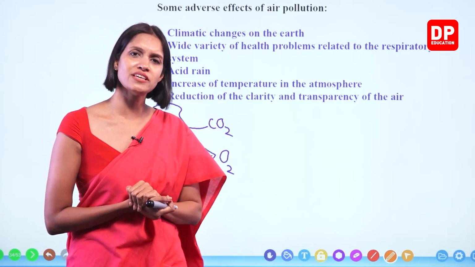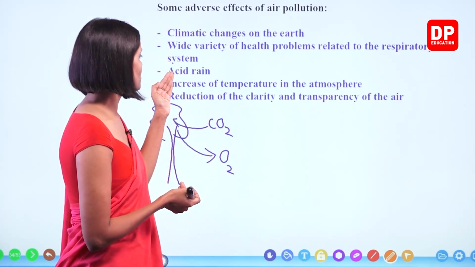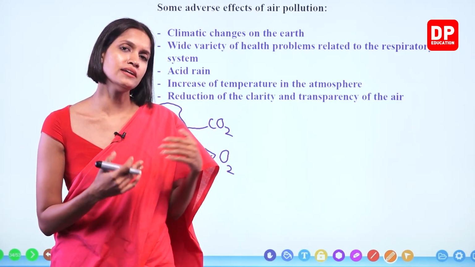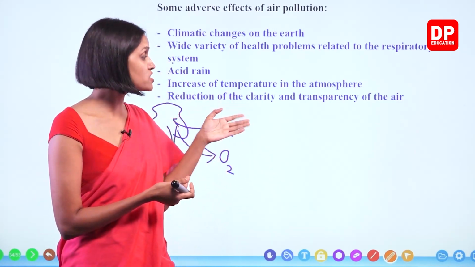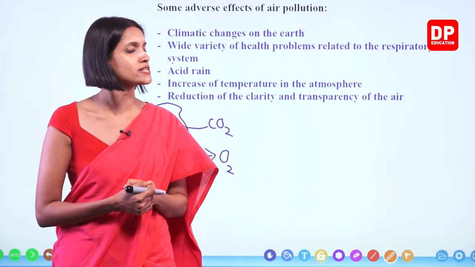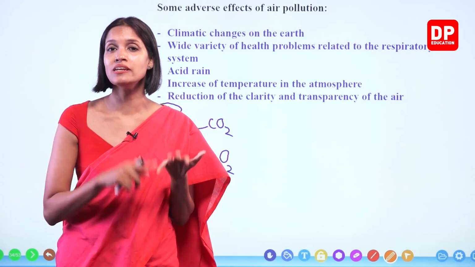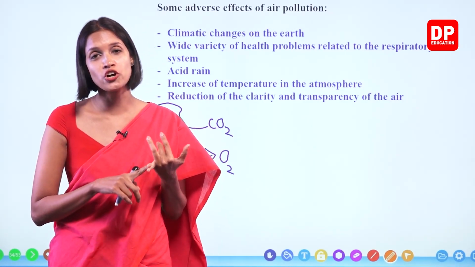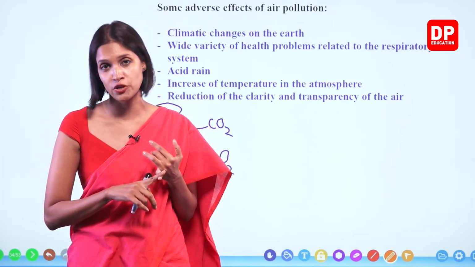What is the meaning of acid rain, children? So remember, I explained to you all under the gaseous pollutants about 3 different types of gases. What are they? Carbon monoxide, nitrogen oxide gases, and sulfur dioxide.